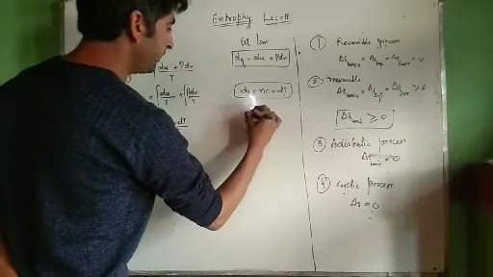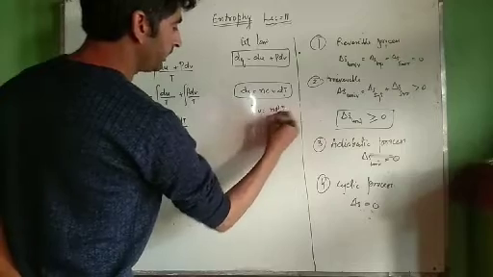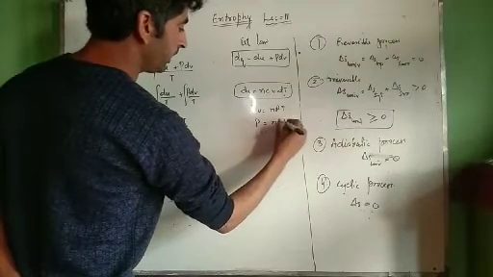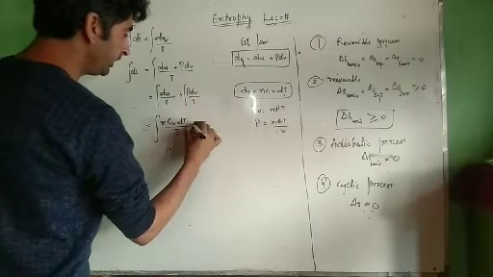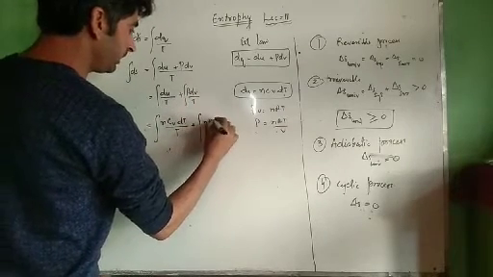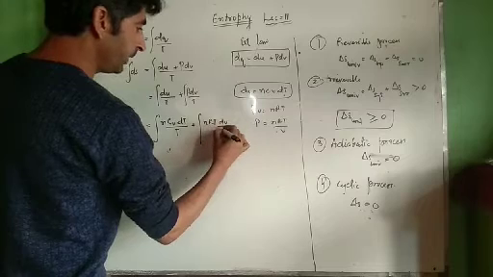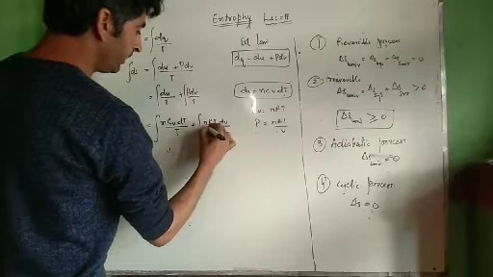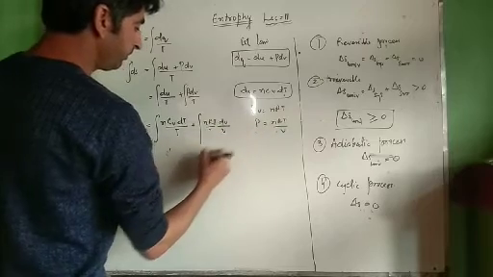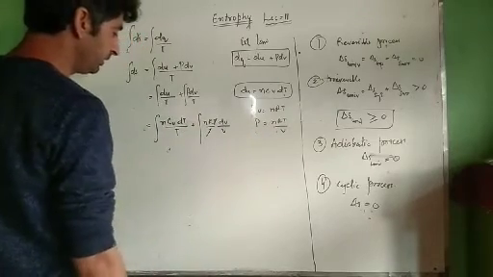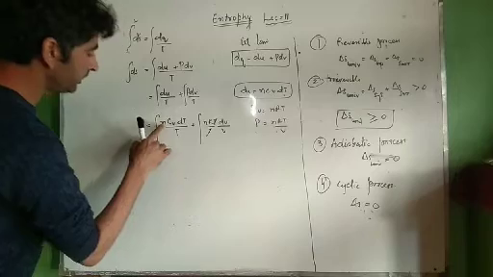Similarly, we know that PV is equal to nRT, so P is equal to nRT by V. Substitute the value of P over here, we get plus nRT dV by V, that is nRT by T dV upon V. Now see, T and T will go. Now integrate this equation.